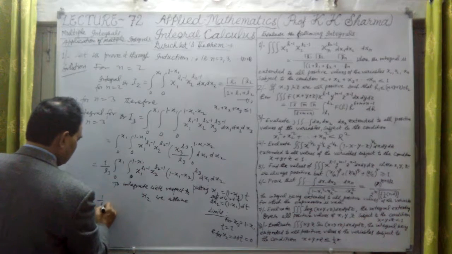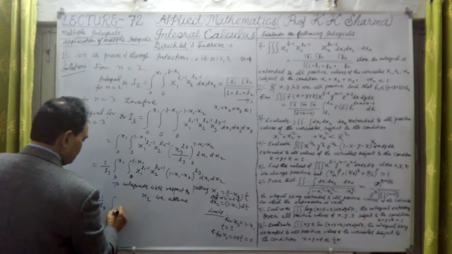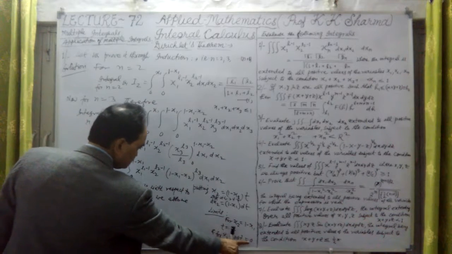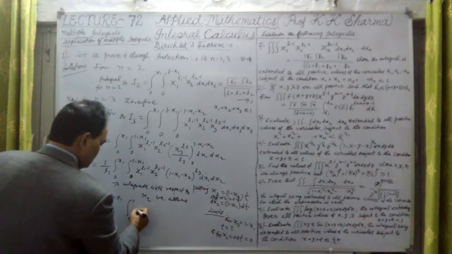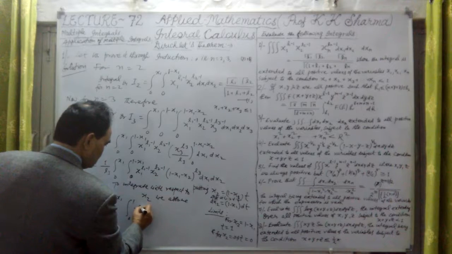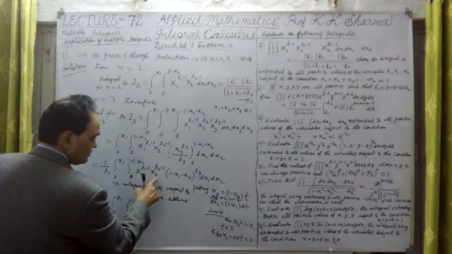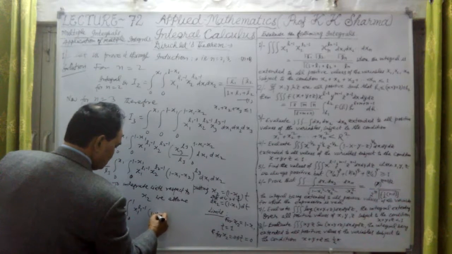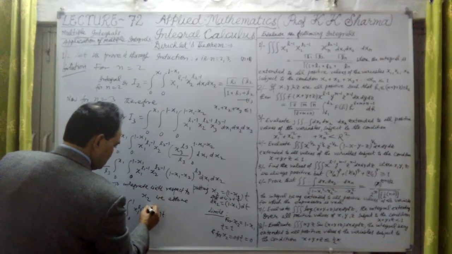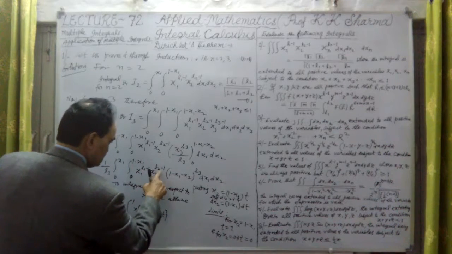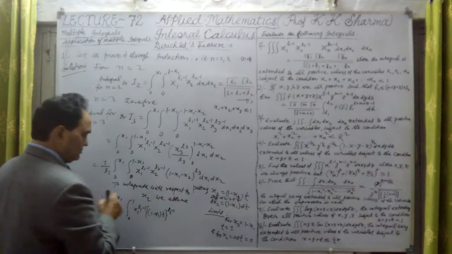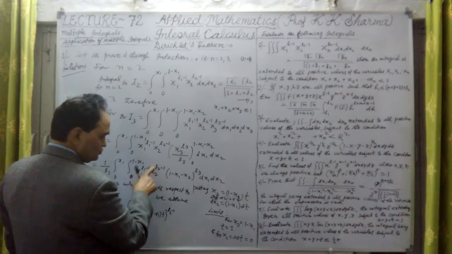This is nothing but 1 upon L3, integral 0 to x1, same limit. It is now 0 to 1 for t. Now this is x1 raised to the power L1 minus 1, x2 is to be replaced by 1 minus x1 into t. Let me write here the limit: L2 minus 1 upon x2.